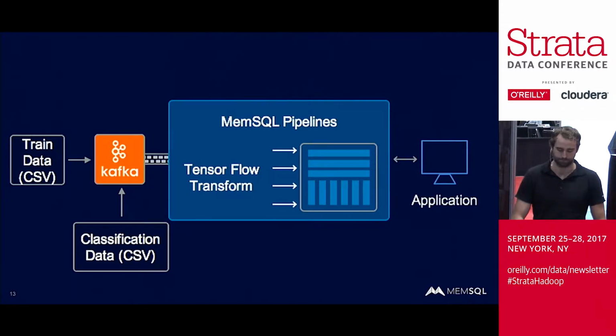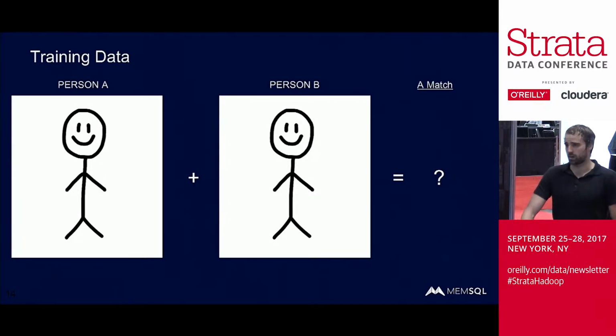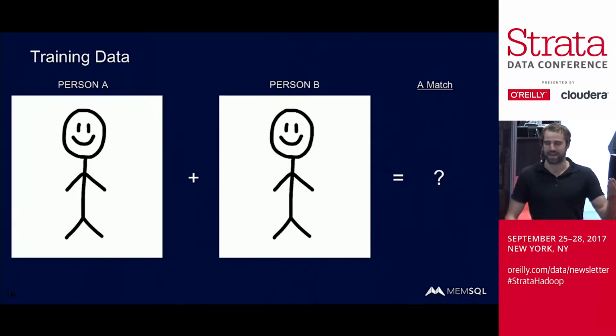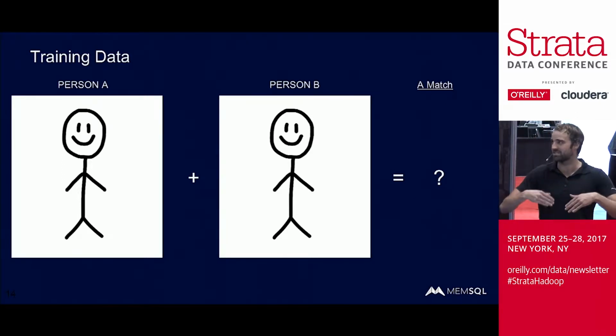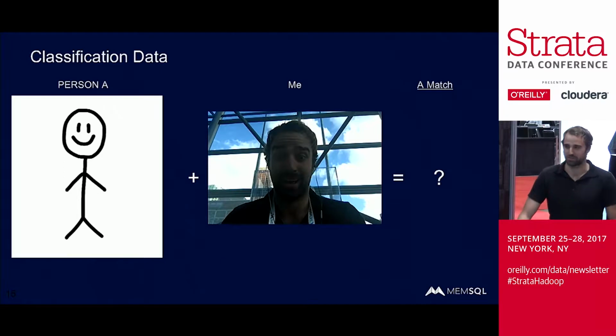and then we can do some analyzing of the data in the application afterward. So just to give a quick overview of what the data actually looks like to make this picture a little clearer, person A answers a bunch of questions, person B answers a bunch of questions, they meet up, they talk for 4 minutes, and at the end they say, is it a match? If they both say yes, then it's a 1, otherwise it's a 0. And so for the classification, it's going to be person A plus myself. There's a wonderful picture of me that I took outside about 2 hours ago. And it will determine, is it actually a match?